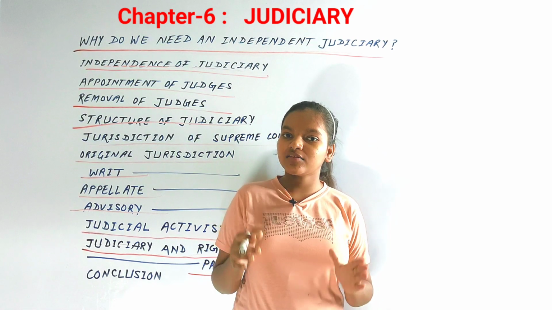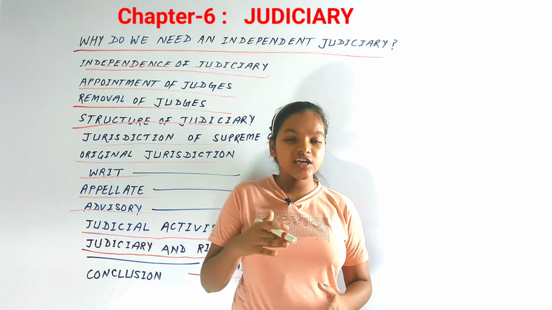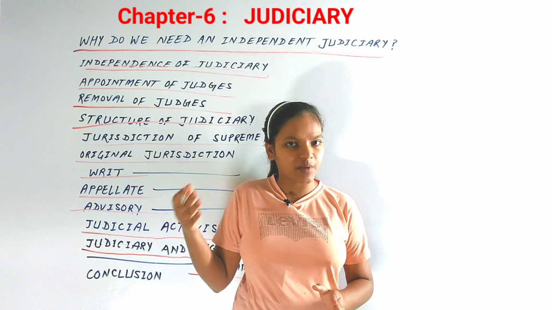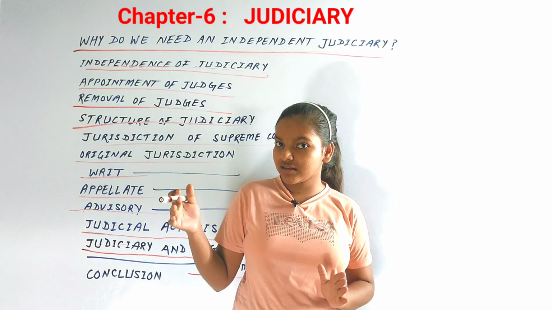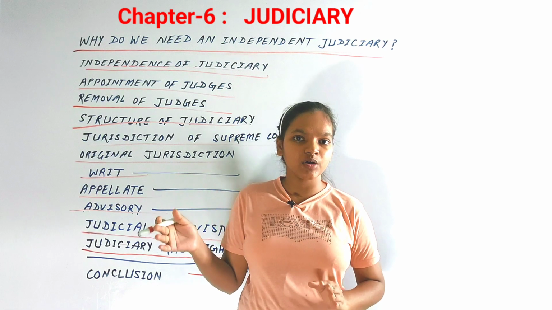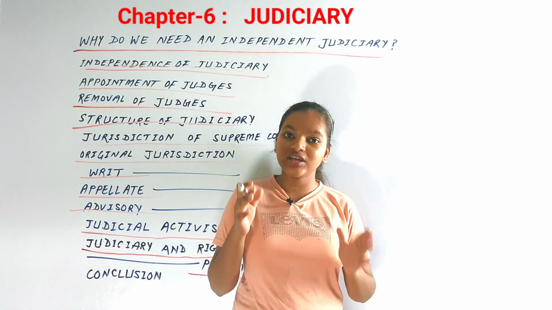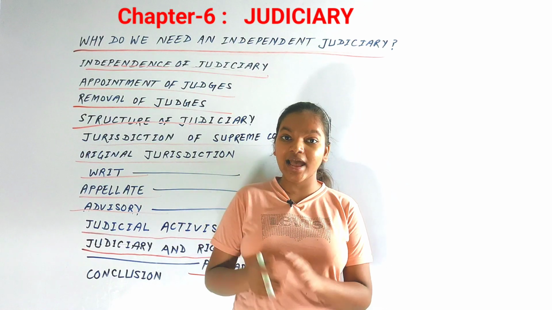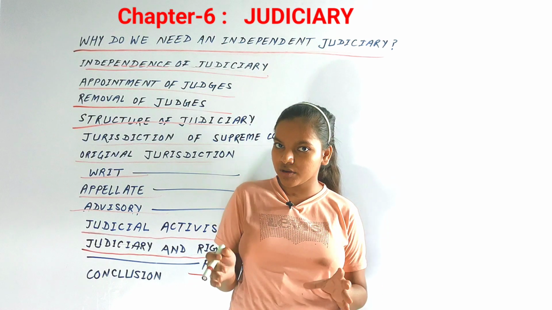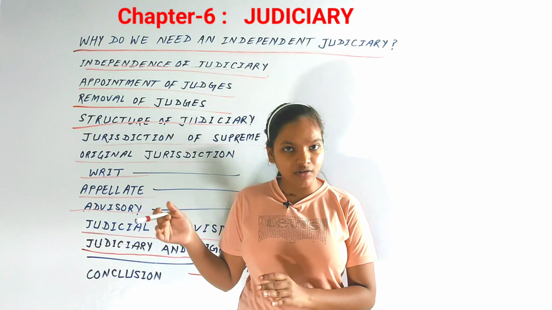So with the PIL system, the judicial activism system, the judiciary has become more active and powerful. Even when it directs executive agencies to go against politicians and bureaucrats, it is also a matter of judicial activism. So judicial activism together with judicial review, the PIL system and different jurisdictions of the Supreme Court has made the judiciary of our country very much powerful.